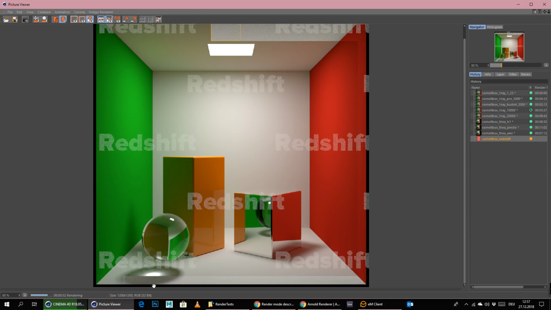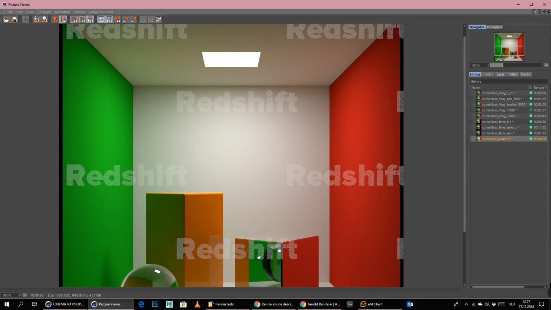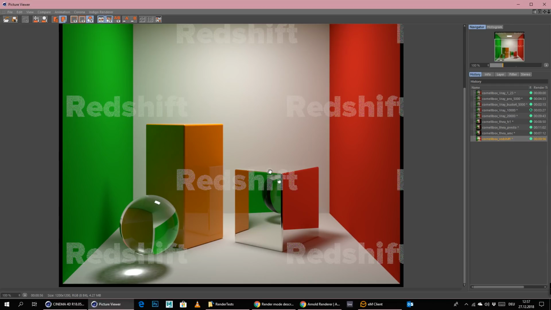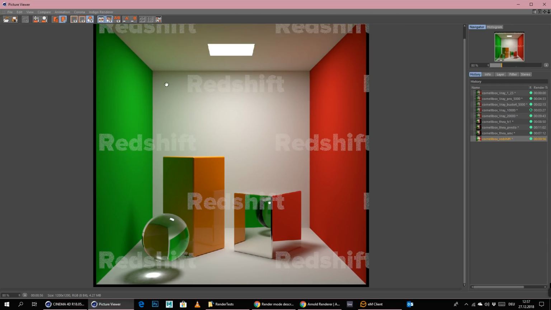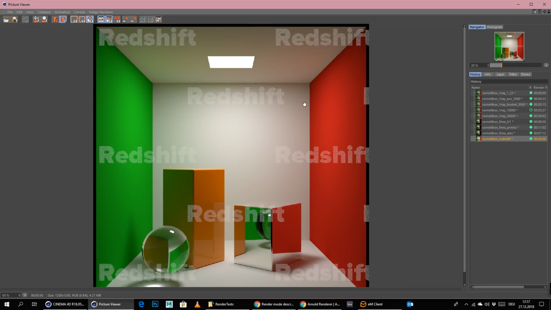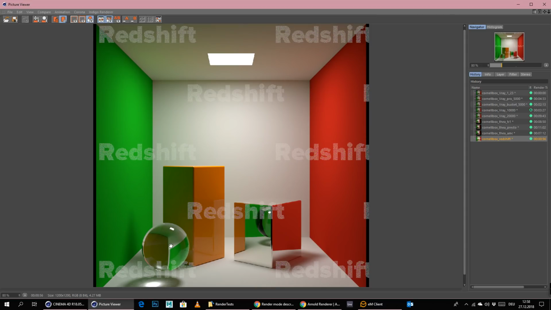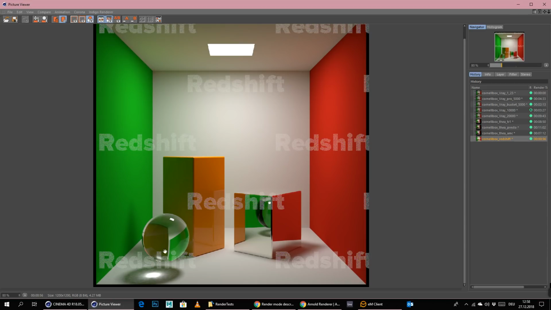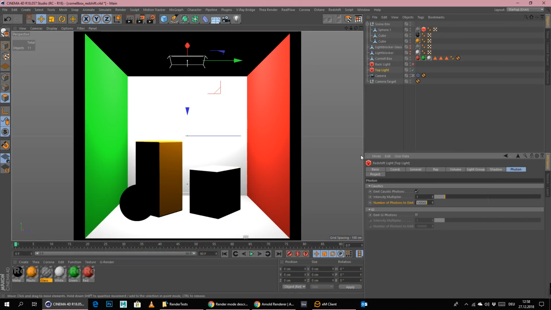Okay, so we will see what we get. Yeah, everything else is clean. I like the reflections, everything is there, so the trace depth is okay. I think I did up the trace depth a little bit. I'm not 100% sure, we need to check that, but the caustics, as you can see, are not really good. And what is kind of really weird here with Redshift is it's not considering any caustics up here on the ceiling. It's only considering it here on the floor, which is kind of weird. But anyway, like I said, we need to type in a little bit more.